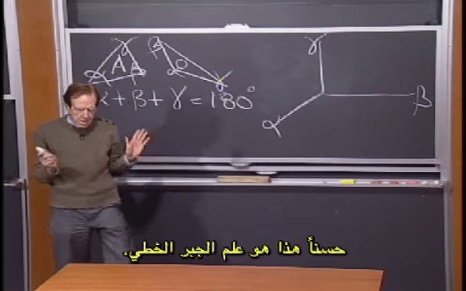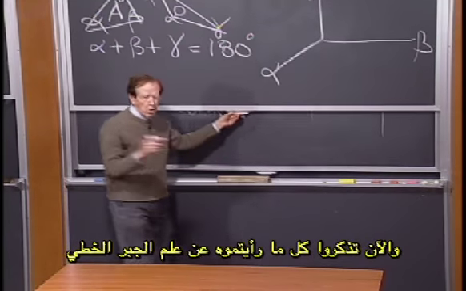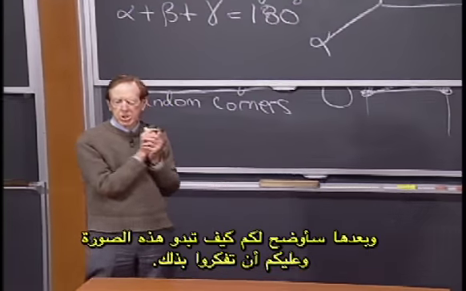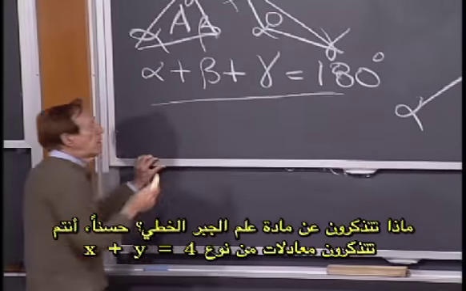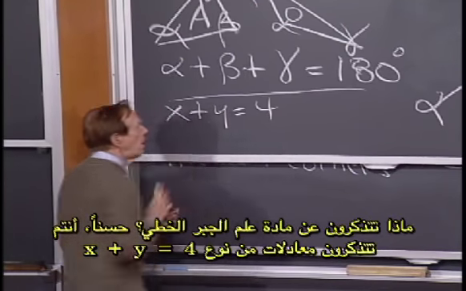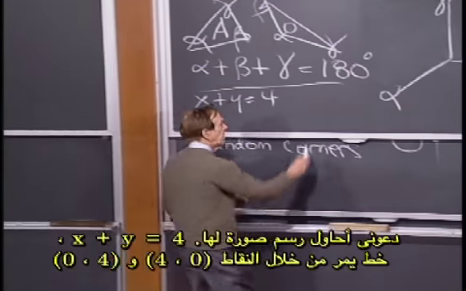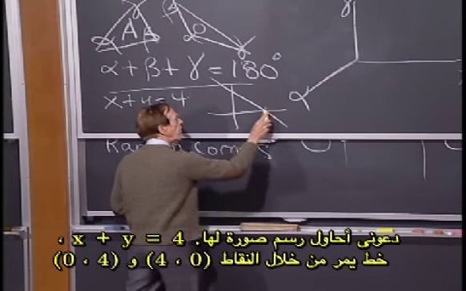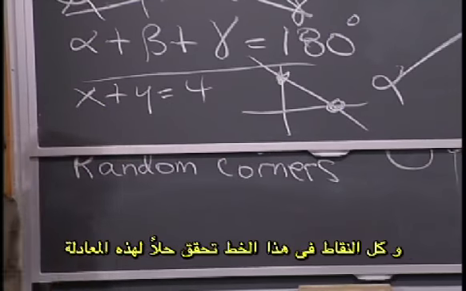Well, this is linear algebra. Okay. Can I remember what you've already seen about linear algebra? And then I want to say what this picture looks like and think about it. What do you remember about linear algebra? Well, you remember equations like x plus y equals 4. That's a linear equation. Now we're only in 2D. Let me draw a little picture. x plus y equals 4 goes through 4, 0, and 0, 4, that line. All the points on that line solve that equation.